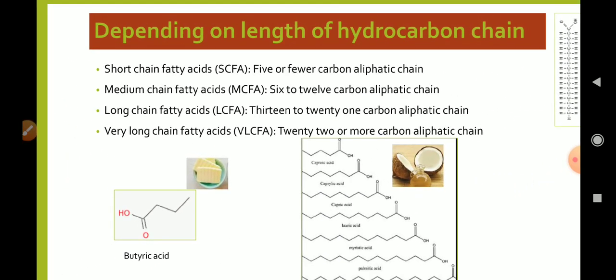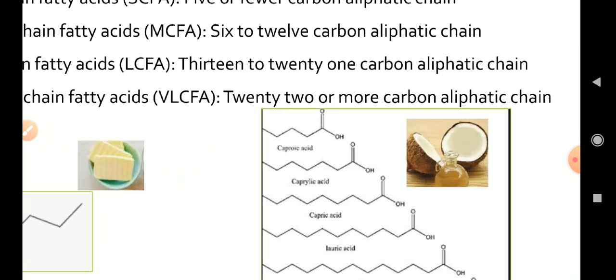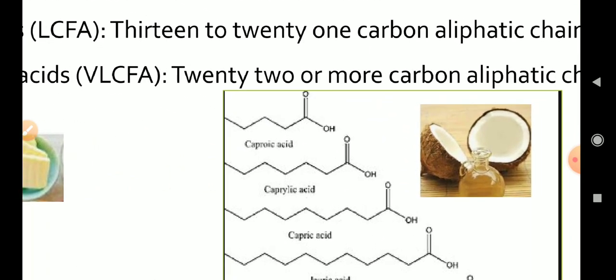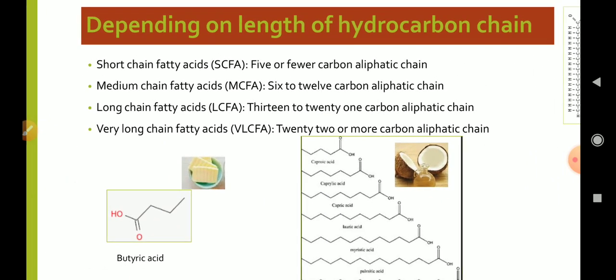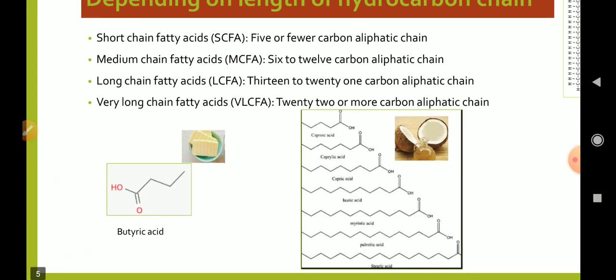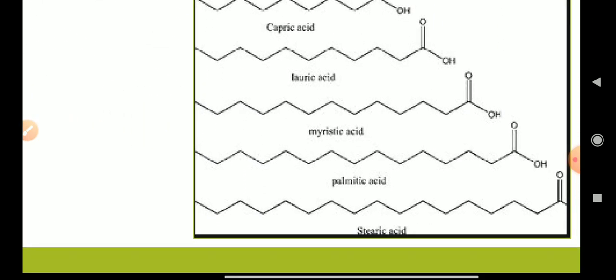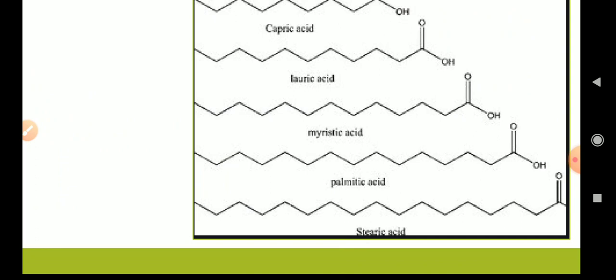The next is medium chain fatty acid, also known as MCFA, and it contains 6 to 12 carbon aliphatic chain. The example is capric acid. Capric acid contains 1, 2, 3, 4, 5, 6, 7, 8 carbons in the aliphatic chain. Coming to the next, that is long chain fatty acid, LCFA, and this contains 13 to 21 carbon aliphatic chain. For example, palmitic acid and stearic acid.